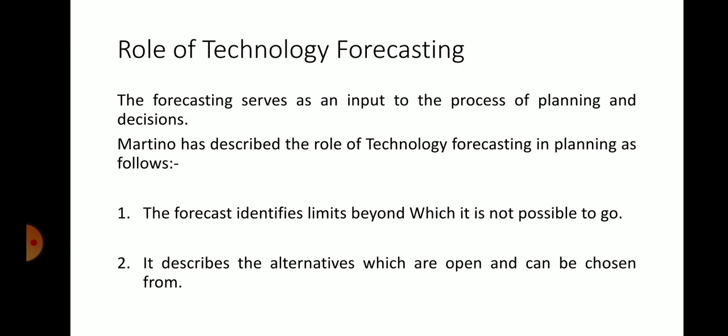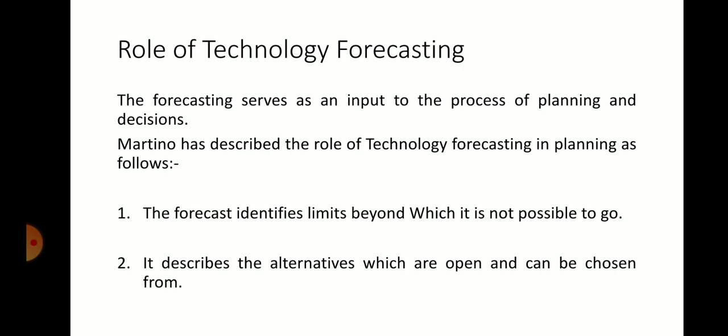First one, the forecast identifies limits beyond which it is not possible to go. That means, whatever the speculation, whatever the forecast you are going to do, it identifies limits beyond which it is not possible to go. For example, you are planning the manufacturing of castings around 1000 tons per month.